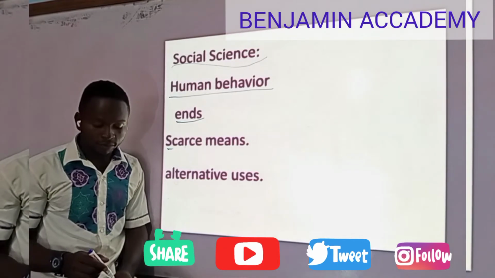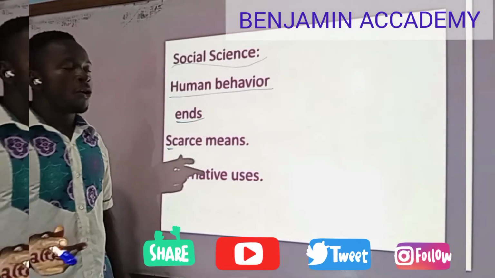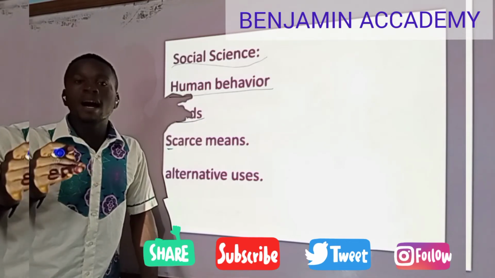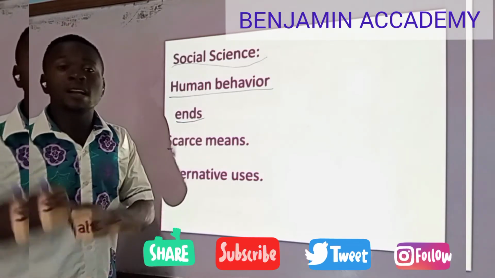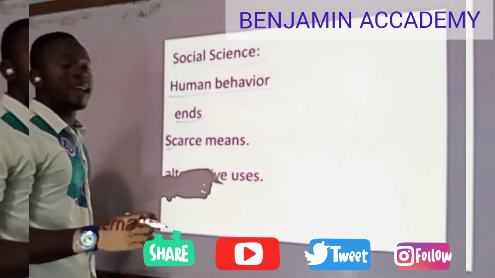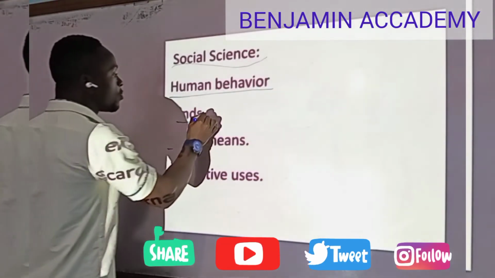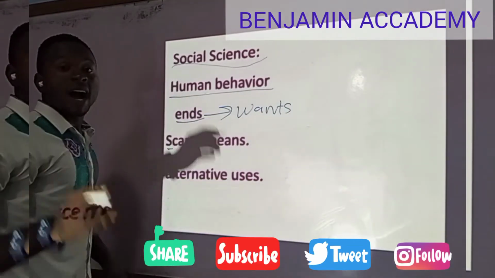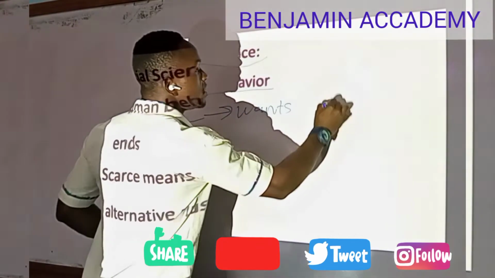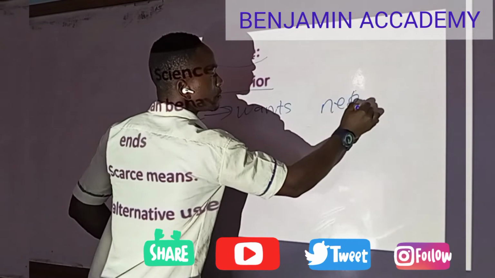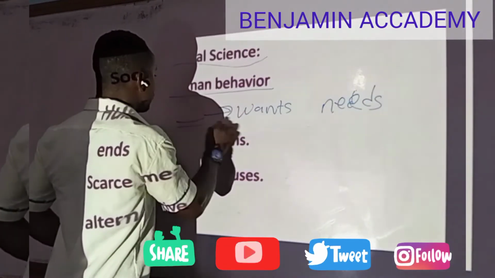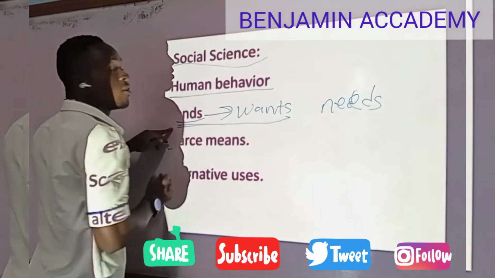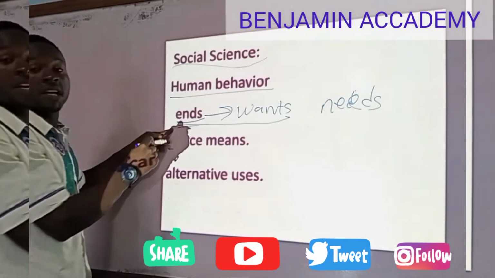Of ends. Sometimes we get confused when we look at aims and needs. If you want to know what an aim is all about, an aim is also a want, and different from needs. Aims and wants are the same thing.